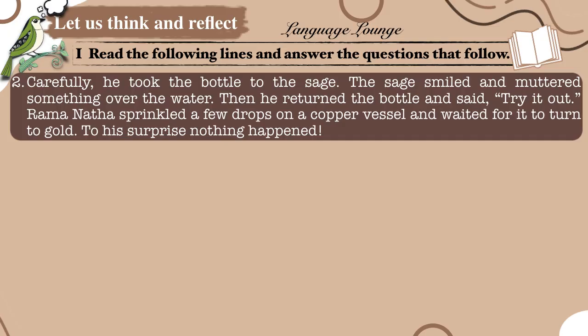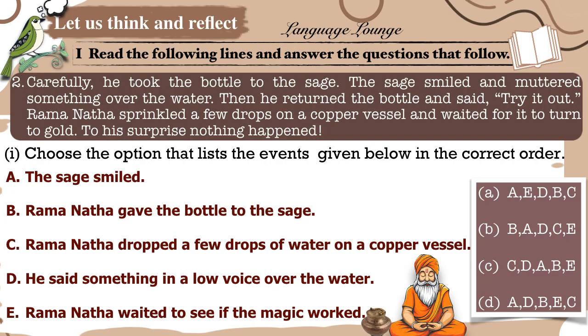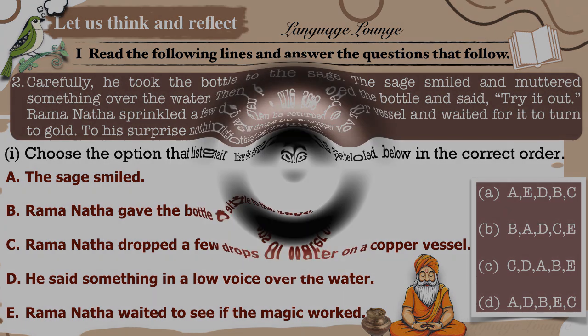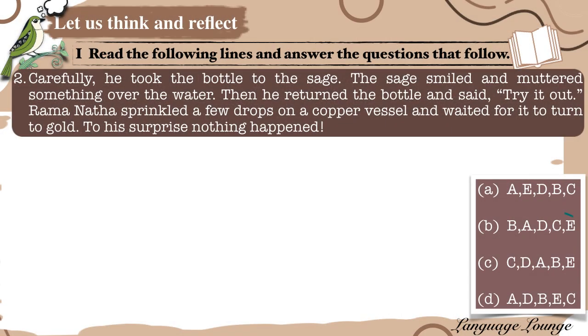Based on the passage you just read, let's figure out what happened first and what happened next. Here are the events. Choose the option that lists the events below in the correct order. Can you find the correct sequence? Let's look at the options. Take a moment to think. Which one makes the most sense based on the flow of the story? Yes, the correct sequence is B, A, D, C, E.